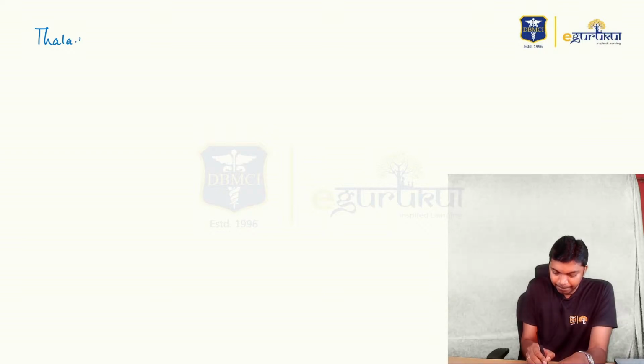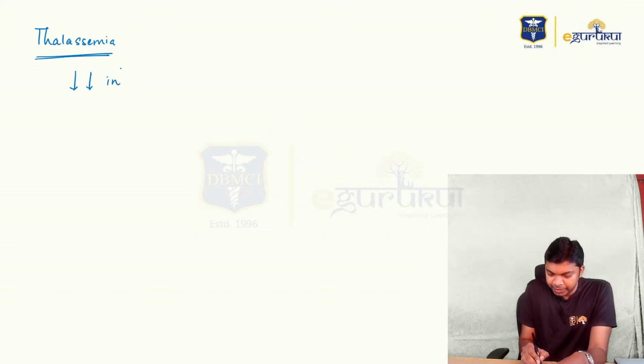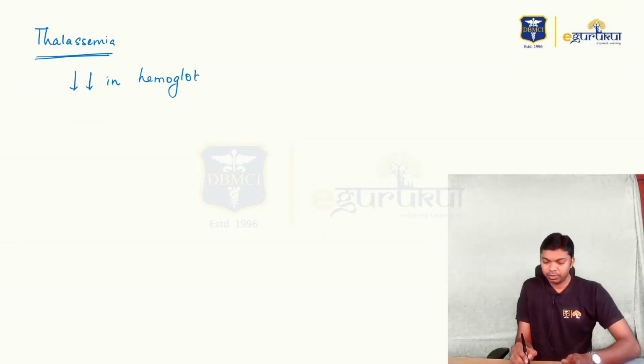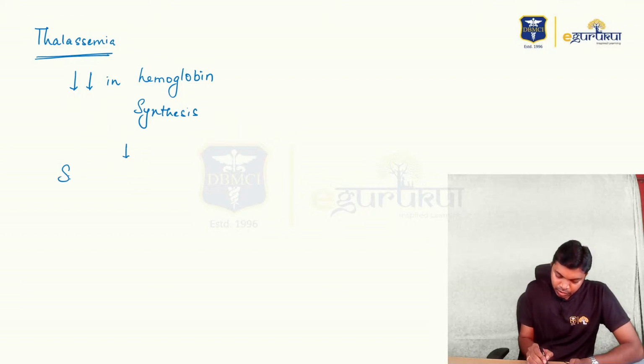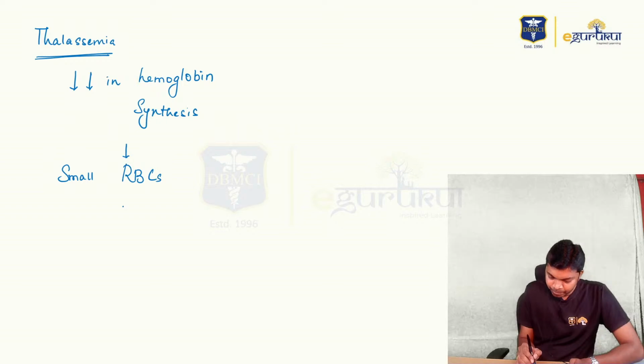Now thalassemia is a condition which is manifested by reduction in hemoglobin content, reduction in hemoglobin synthesis. When hemoglobin synthesis itself is reduced, this will lead to small RBCs, and small RBCs are named as microcytes.